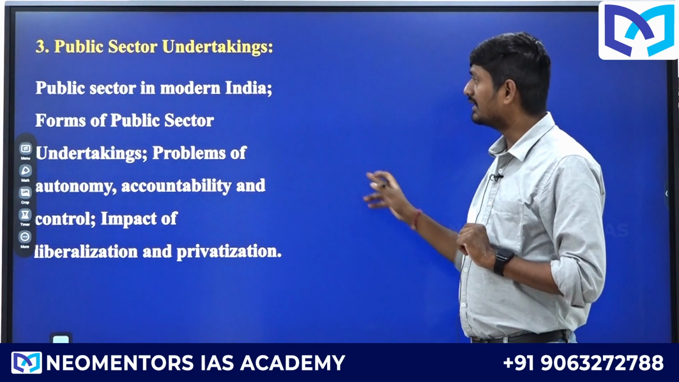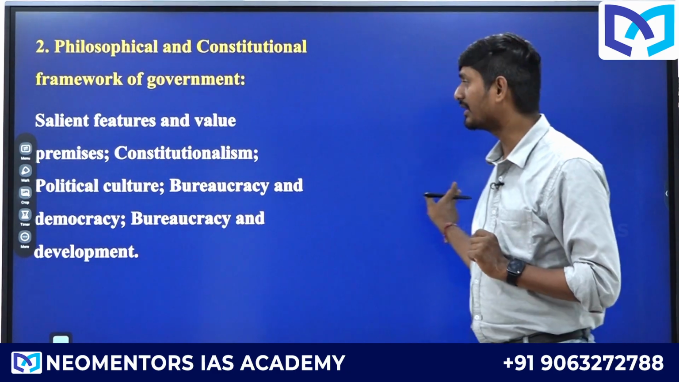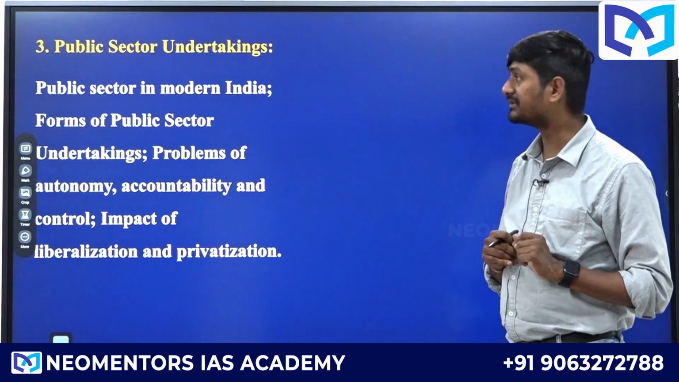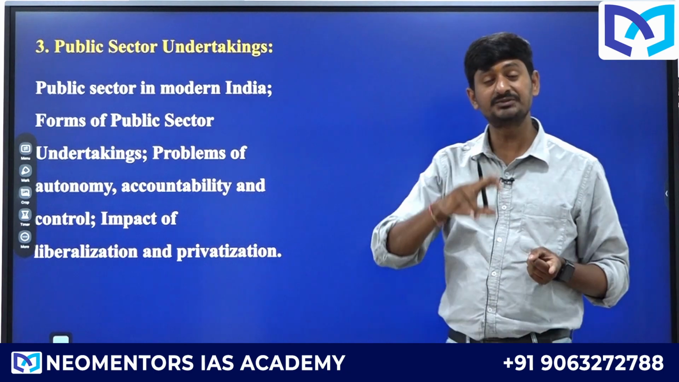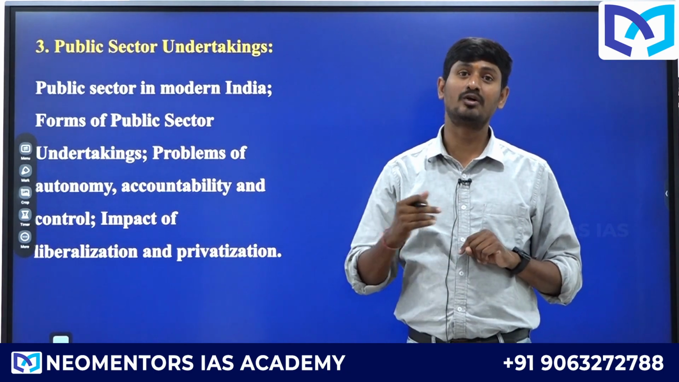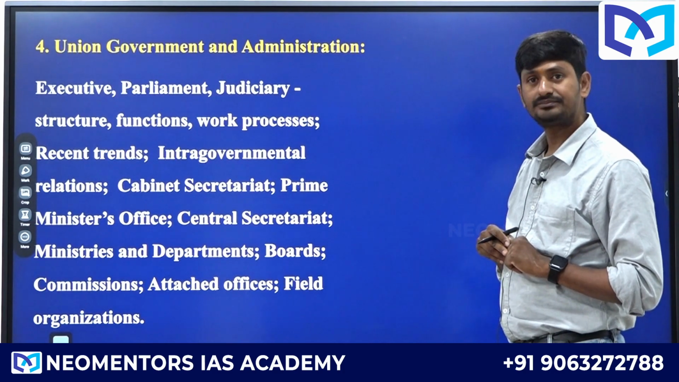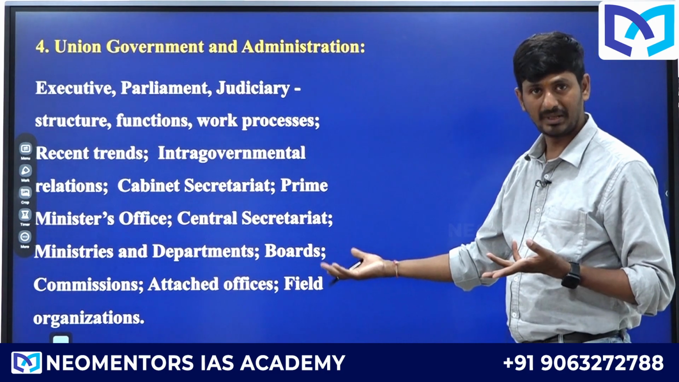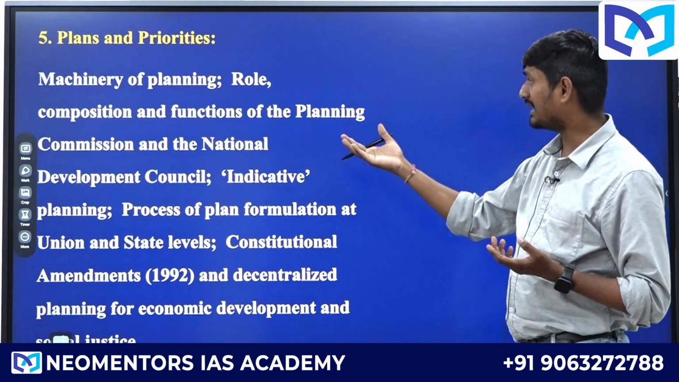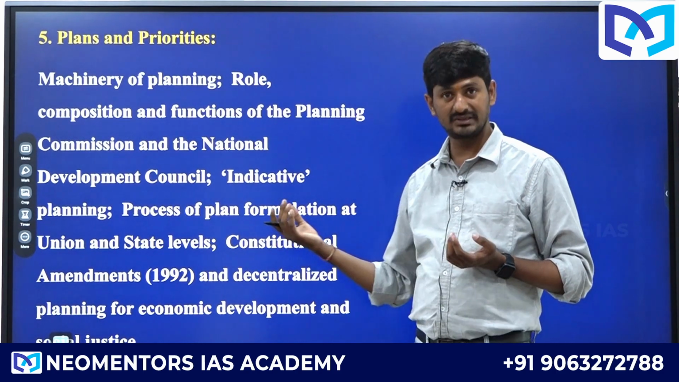Okay, right. So bureaucracy and development, role of civil services in democracy, in general studies paper 2. Public sector undertakings, which has a direct relevance with respect to general studies paper 2 and also economy. Okay, right. Union government and administration, which you know better. So paper 2. Okay, plans and priorities. Okay, role of Planning Commission, economy.